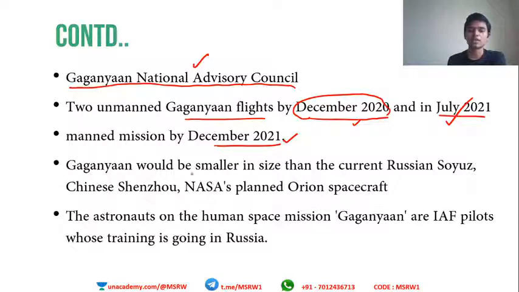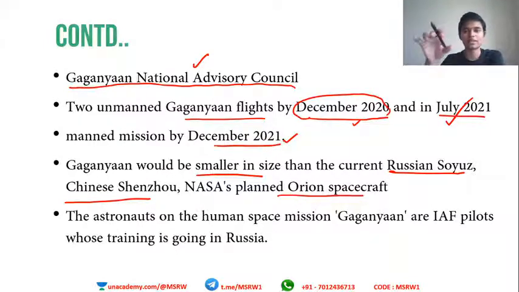Gaganyaan would be smaller in size compared to the Russian Soyuz, Chinese Shenzhou, and NASA's Orion spacecraft. So these are some spacecraft that have carried, or are planning to carry, humans into space. Orion is going to be conducted. Soyuz is Russia's very famous capsule which has sent humans to space. China has used its Shenzhou capsule. Along with that, Gaganyaan will join this league and would be smaller than all of these, the smallest of all these capsules.